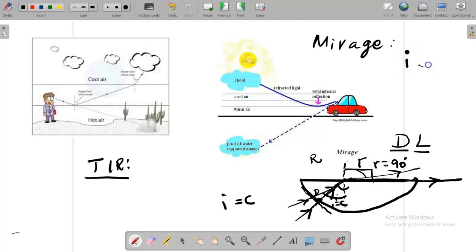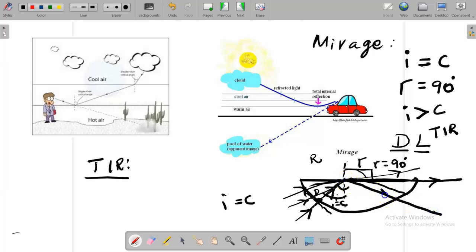The angle of incidence is the critical angle when the angle of refraction makes 90 degrees to the normal. Okay, if you increase the angle of incidence so that it is bigger than the critical angle, then you will see all the light rays reflect into the same medium. Now if I increase a little, all the light rays are reflecting into the same medium, like this.